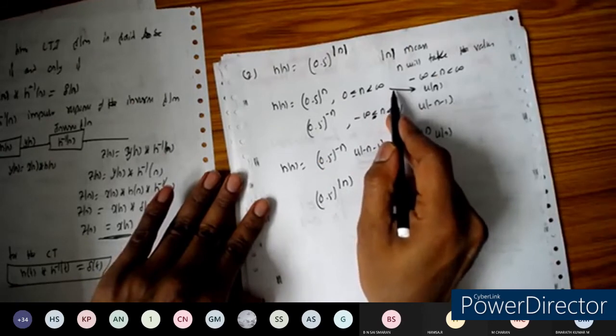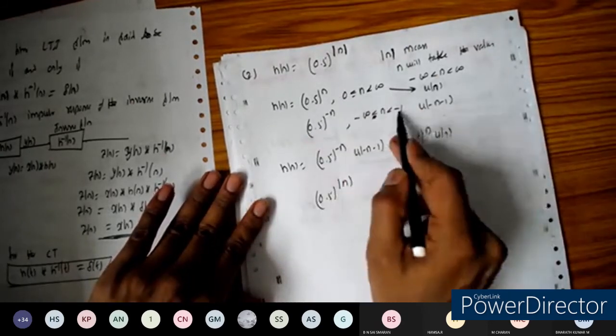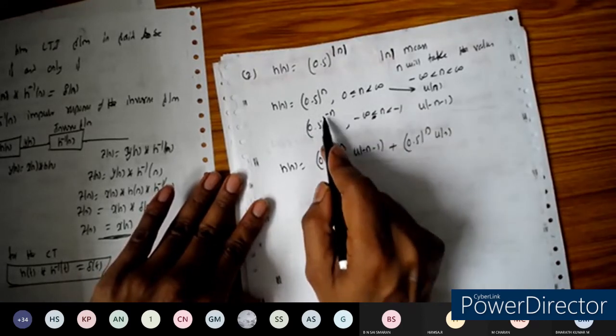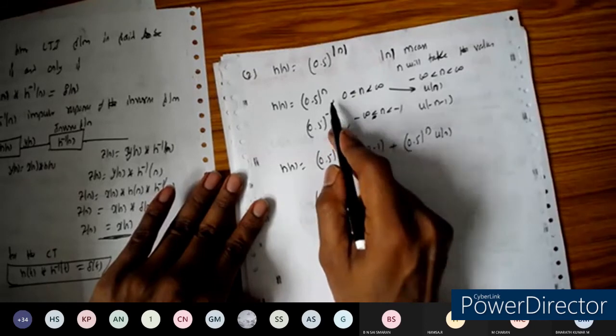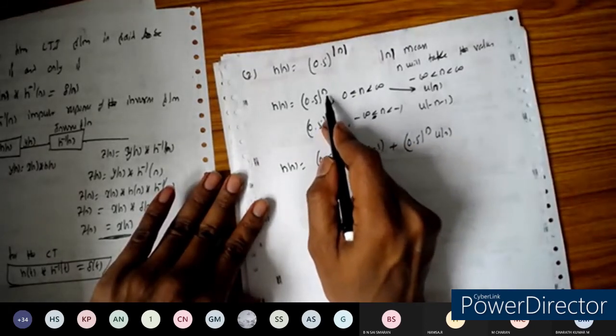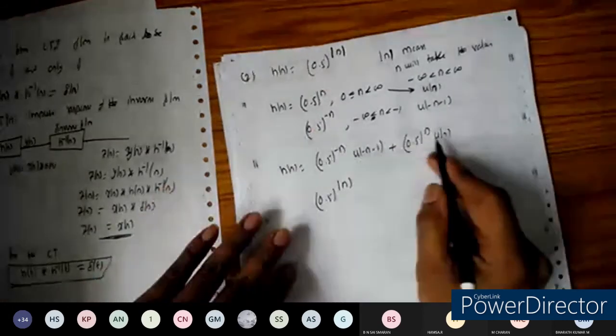For this one, 0 we have already considered. For negative values, it is going to start from minus 1 up to minus infinity. For the negative values, it takes the minus sign, and for positive values, it takes plus. So this one mathematically we can write like this here.